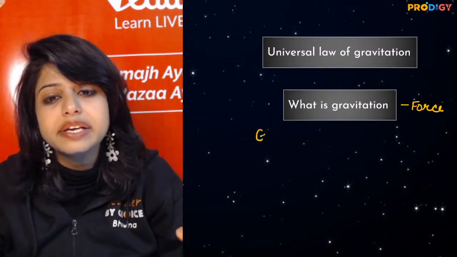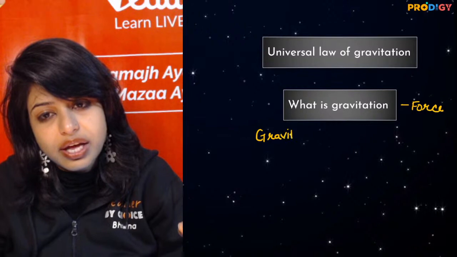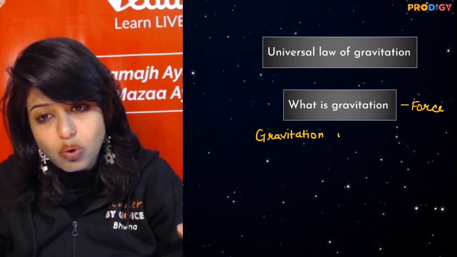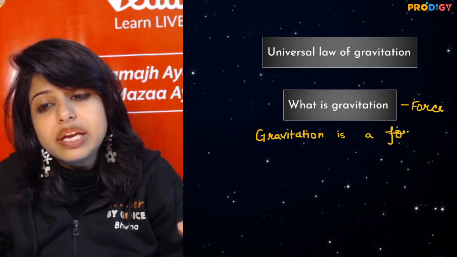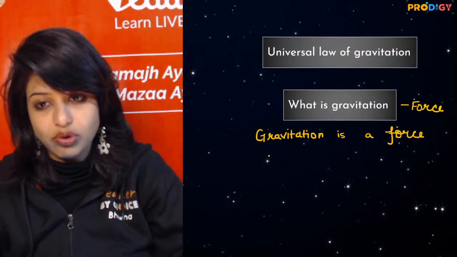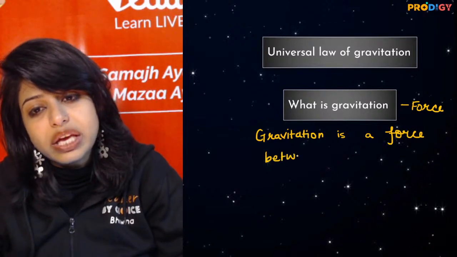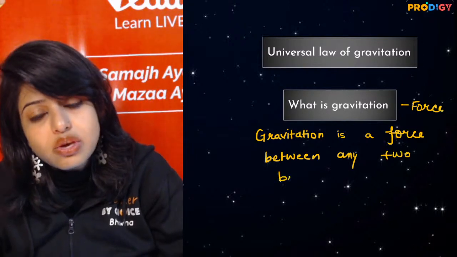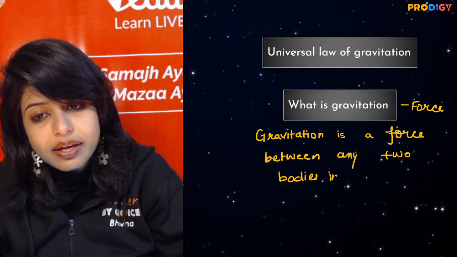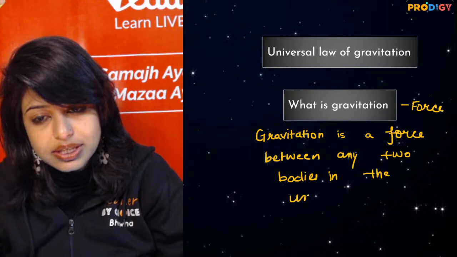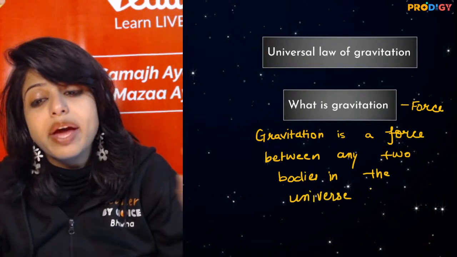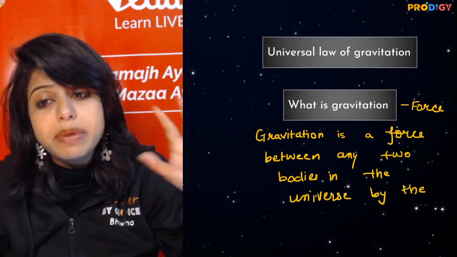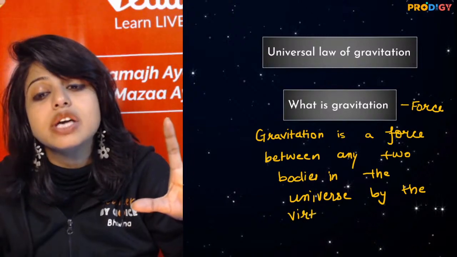You will write that gravitation is a force between any two bodies in the universe by the virtue of their masses. Now I am making a 1 marker question into a 2 marker question.